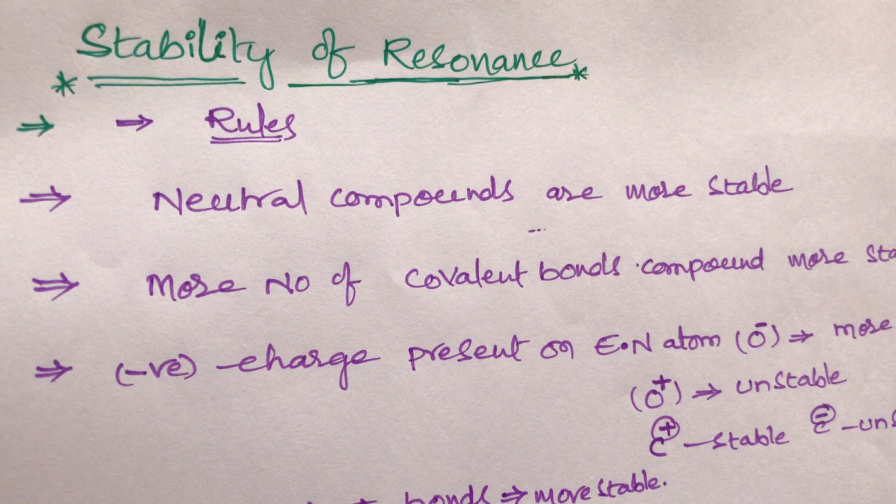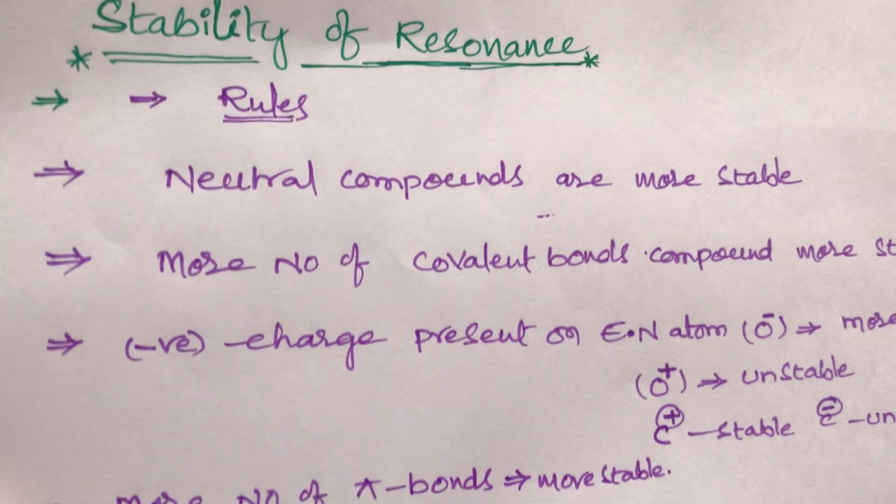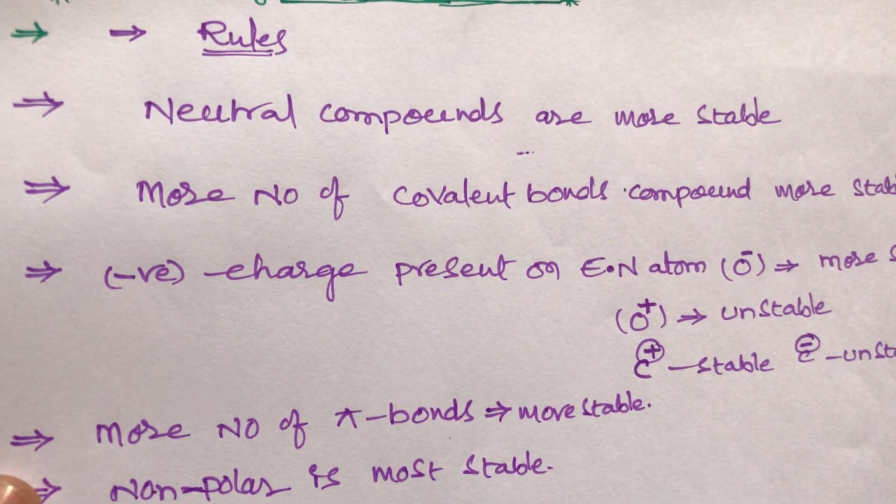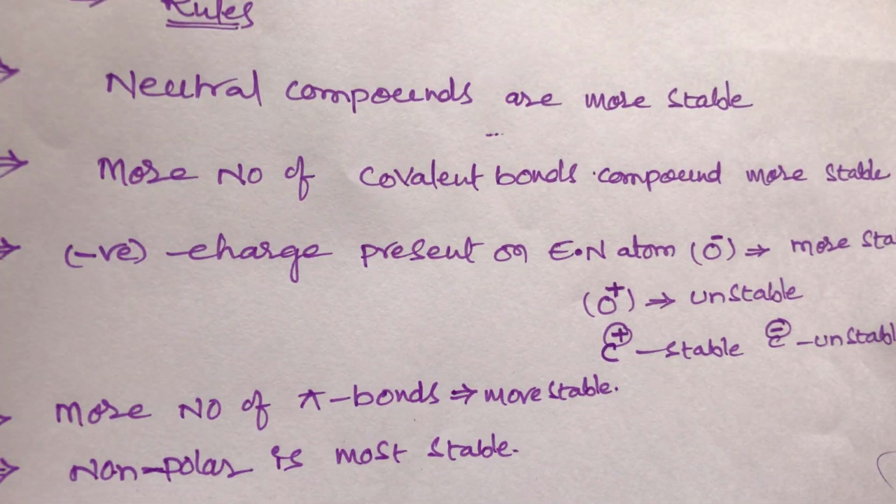Now the first rule, students: neutral compounds are more stable. In this stability of resonance, the first rule is that neutral compounds are more stable. Now the second point: compounds with more number of covalent bonds are always more stable.